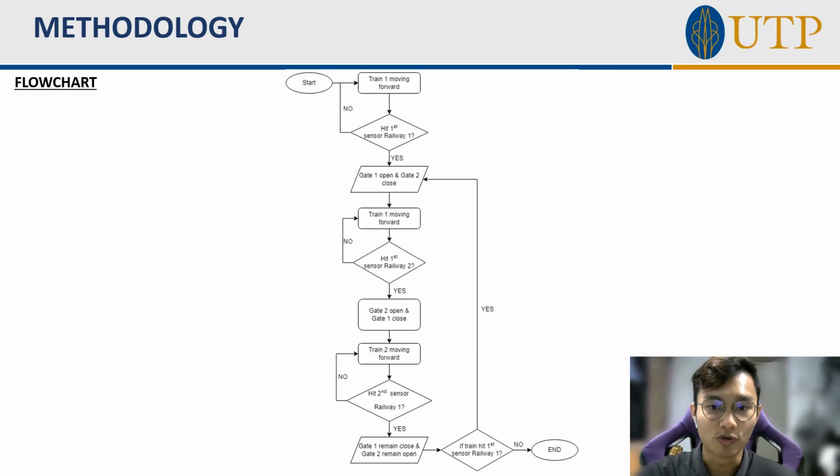Once gate 2 is open, then train 2 will move forward until it hits the second sensor of railway 1. If it does not hit the sensor, then train 2 will continue moving forward, but if it hits, then gate 1 will remain closed and gate 2 will remain open. This process will continue when another train reaches the first sensor of railway 1. If the train hits the first sensor of railway 1, then the cycle will start looping all over again, but if it does not hit, then the process will end there.